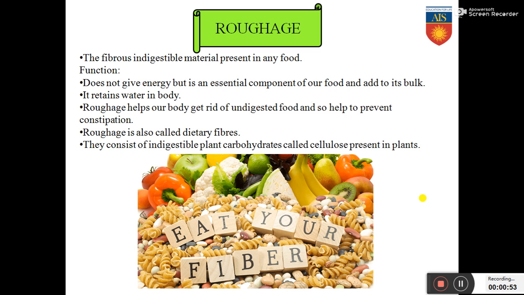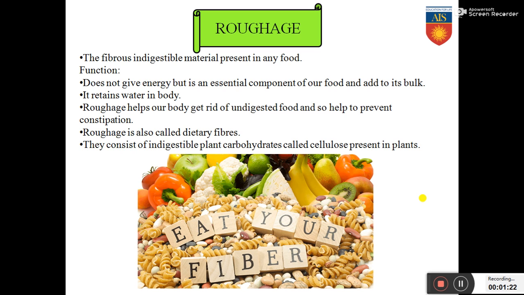It does not give any energy but is an essential component of our food and adds to its bulk. So roughage is not essentially giving any sort of energy like carbohydrates, proteins or fats, but it is essential to your body as it is adding to the bulk. It retains water in the body. So apart from adding to bulk, roughage also can retain water in your body. It doesn't allow the removal of unwanted water from your body.